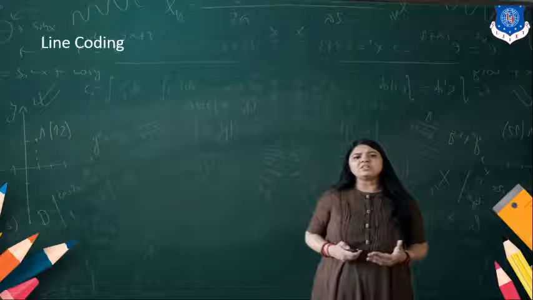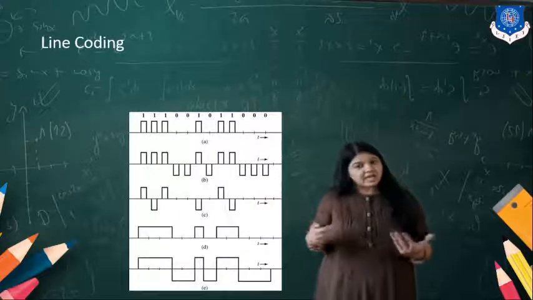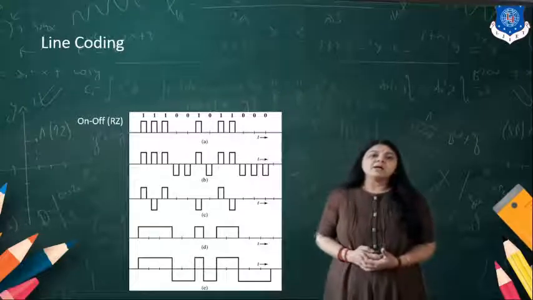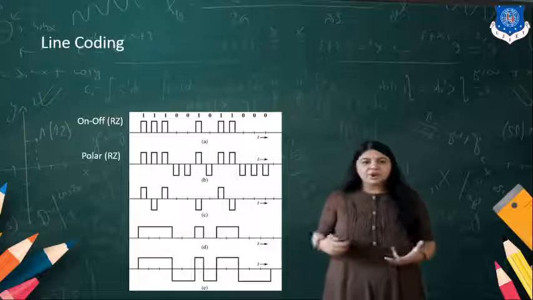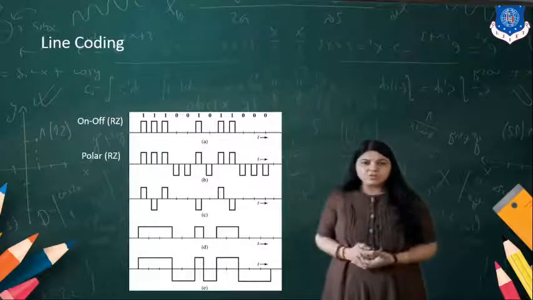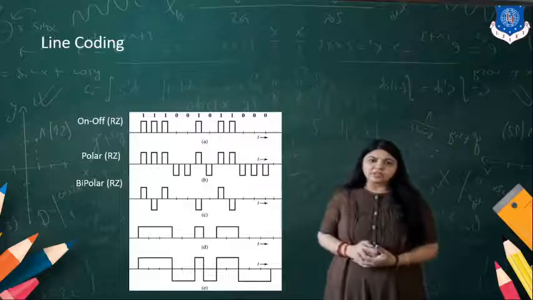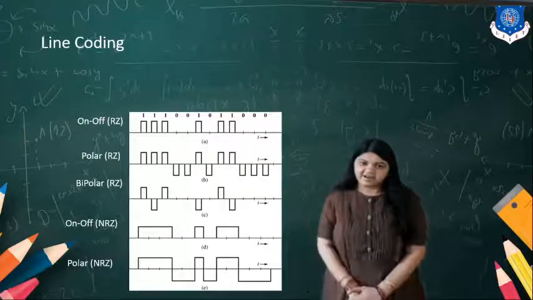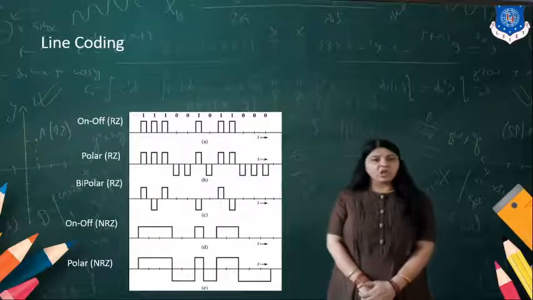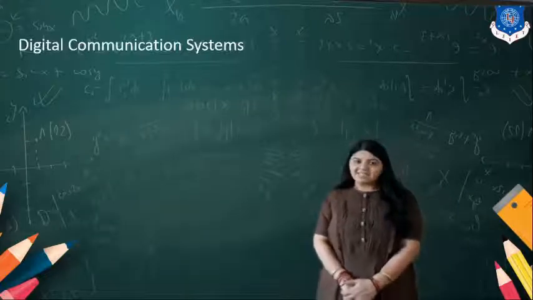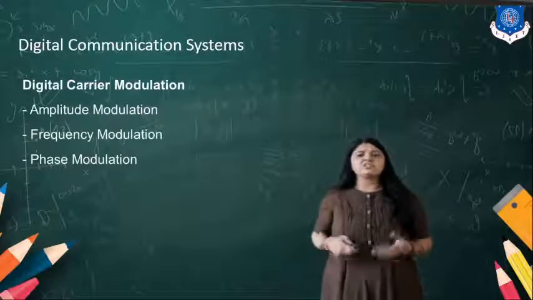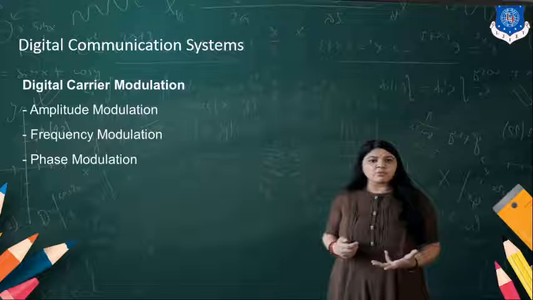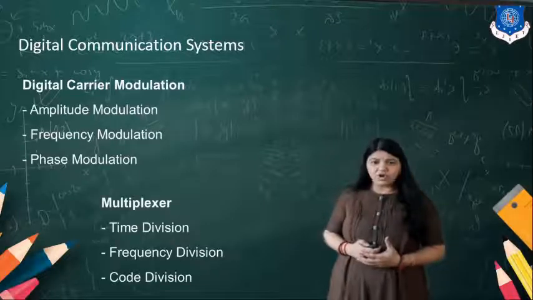So in this digital communication system we have learned about the various coding methods: on-off keying, return to zero, non-return to zero, polar return to zero, bipolar return to zero, the two polarity, on-off NRZ and polar NRZ. These are the various line coding techniques that we studied in the last video. We know that the digital carrier modulation schemes can be amplitude modulation, frequency modulation and phase modulation.